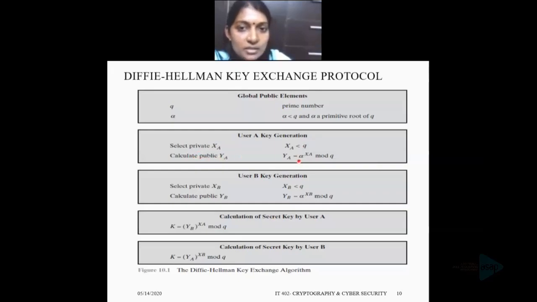The computation is ya equal to alpha raised to xa mod q, where alpha is the primitive root of q and xa is user A's private quantity. So the public quantity ya is computed based on user A's private quantity.